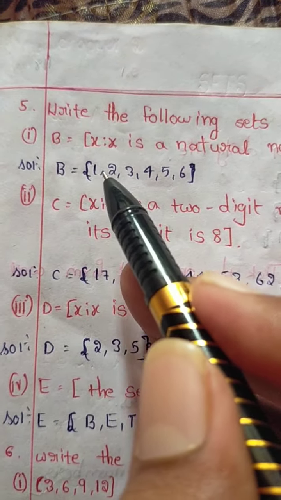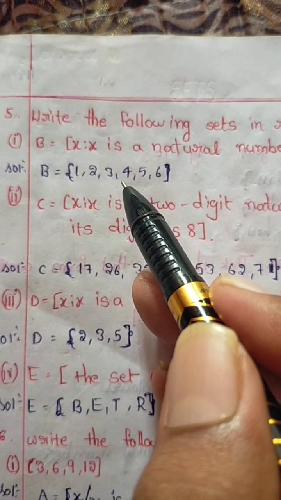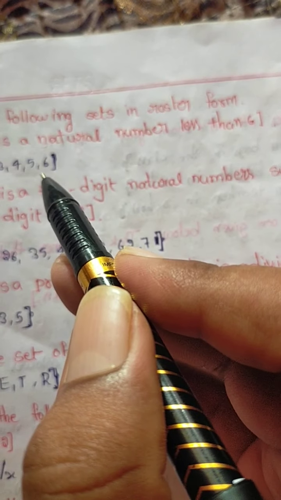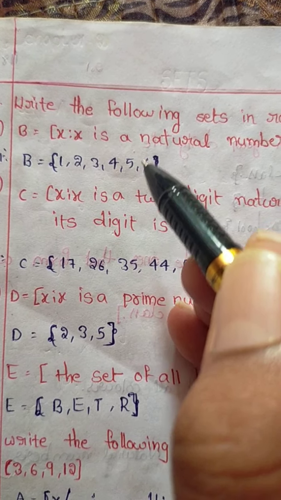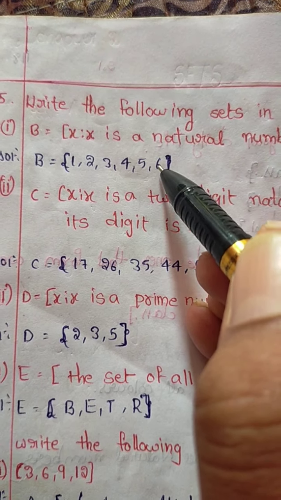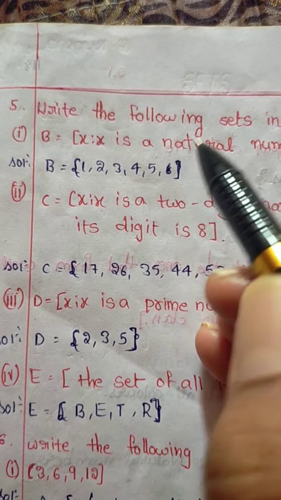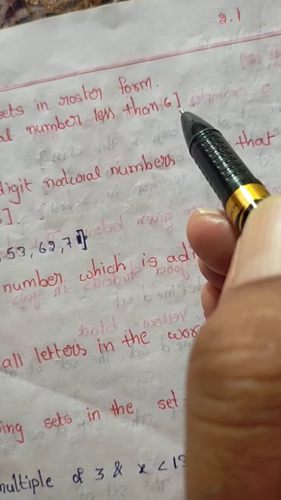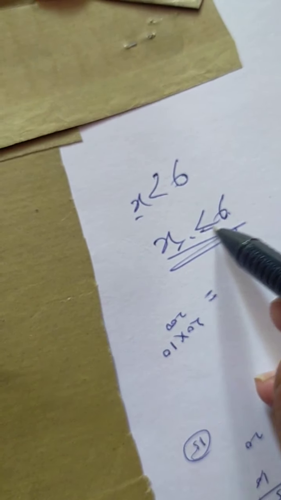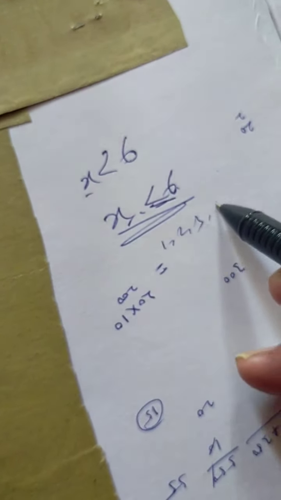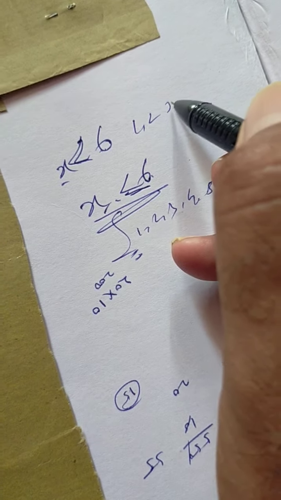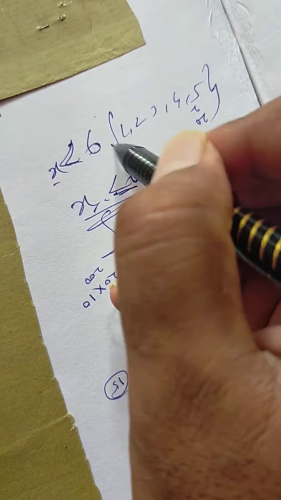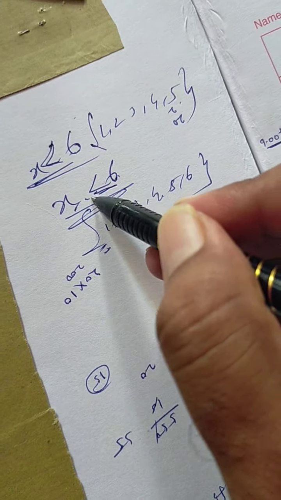Capital B equals, write any one. Here B is the set 1, 2, 3, 4, less than 6. Take 5 only. It is only less than 6, not less than or equal to: 1, 2, 3, 4, 5.